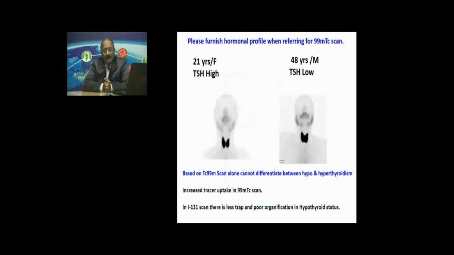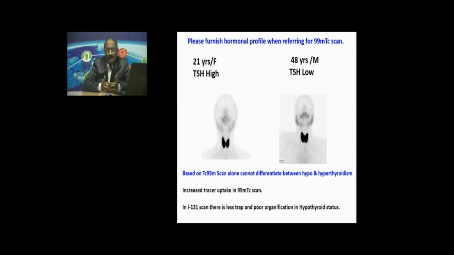Now, listening to my talk, you might have wondered, both in hypothyroid status and in Graves' disease, the uptake is the same. I am giving you an example here. On your left, 21-year-old female, TSH is high, uptake is more. On the right side, TSH is low and uptake is high. So based only on the image, with a technetium isotope, if you give me two pictures, can anyone tell if it is hypothyroid status or Graves' disease? No, we cannot. So we have to go through the clinical details.